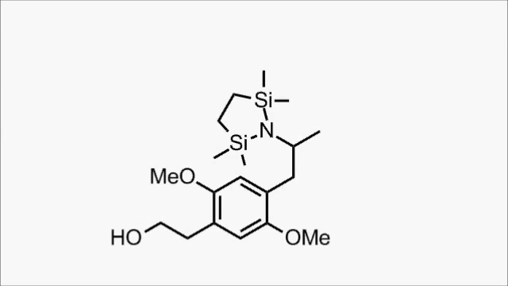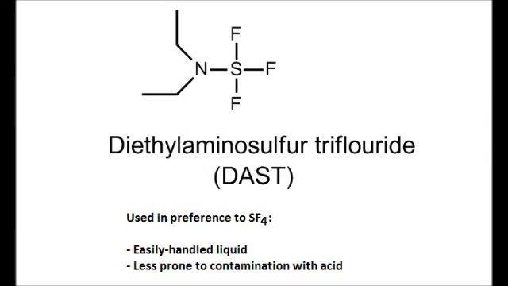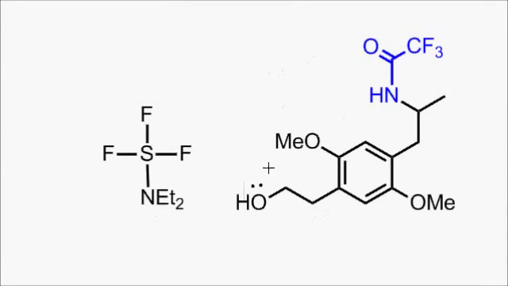And once that modification is done, Shulgin swapped out the protecting group for this trifluoroacetate, presumably because the former wasn't tolerant to the conditions he used in the fluorination step, which uses diethylaminosulfur trifluoride, more easily handleable than SF4 because it's a liquid and less prone to contamination, according to Wikipedia.